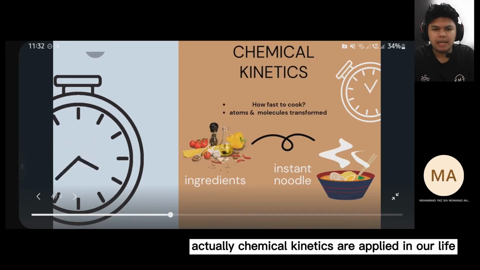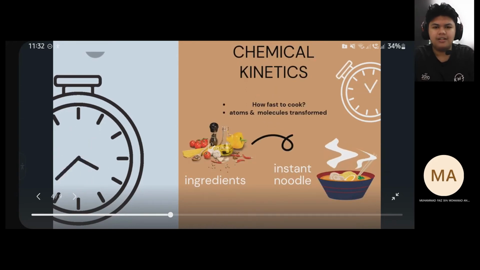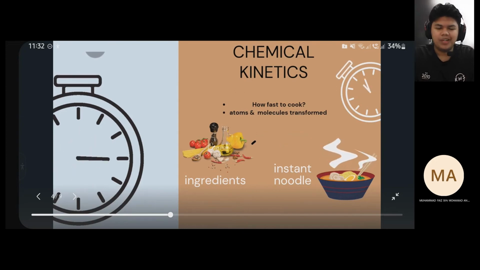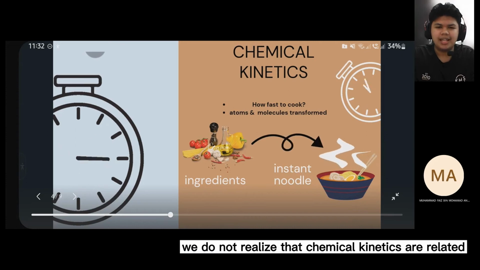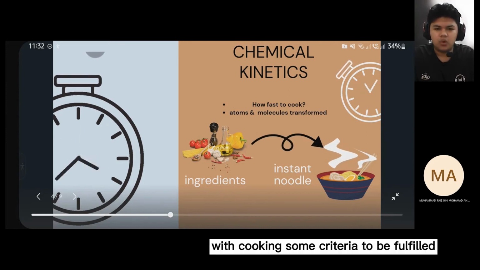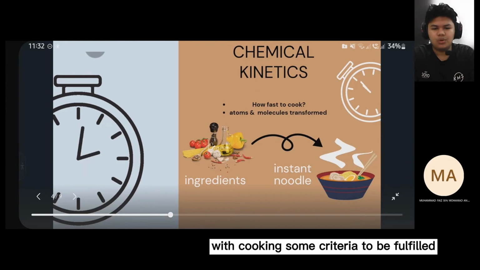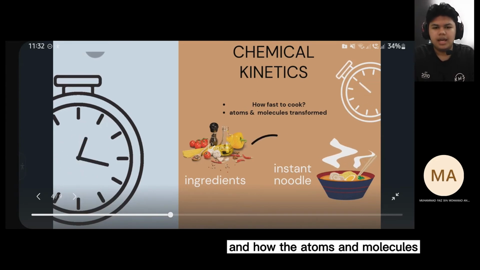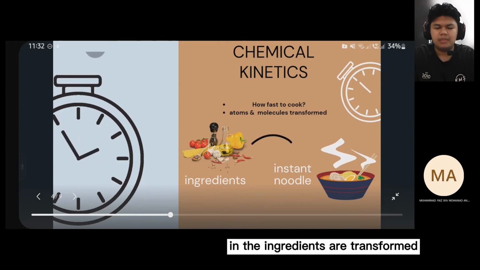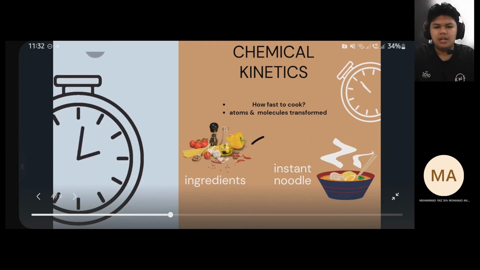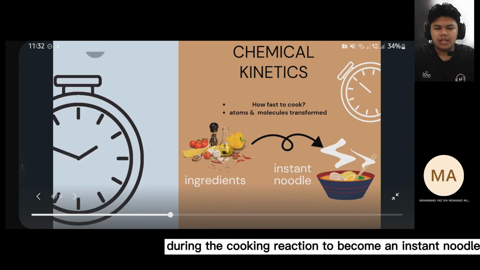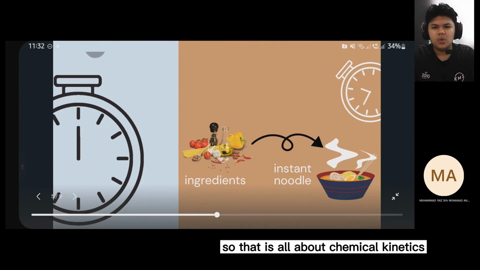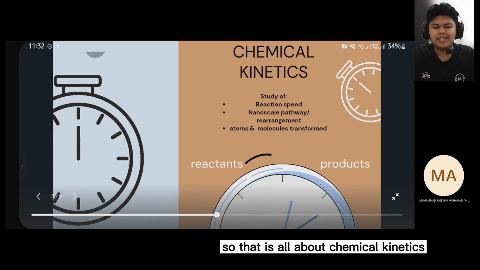Actually, chemical kinetics are applied in our life. Let's say we want to eat instant noodle. During cooking, we do not realize that chemical kinetics are related with cooking. Some criteria to be fulfilled are how fast the noodle can be cooked and how the atoms and molecules in the ingredients are transformed during the cooking reaction to become an instant noodle. So that is all about chemical kinetics.